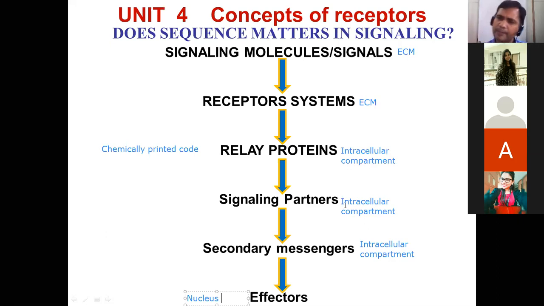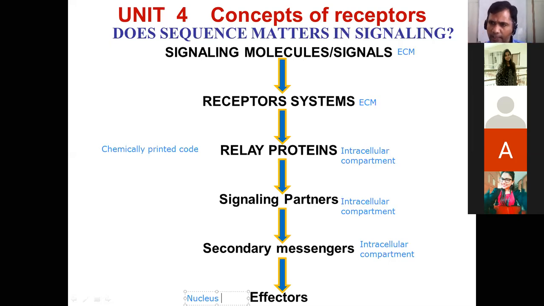Then within the cytoplasm, various cytoplasmic proteins like kinases are working. Then cyclic AMP, no doubt. Then within the nucleus, these transcription factors receive the signal. What signal? For growth. Then what is the meaning here? The meaning is that these transcription factors regulate the transcription of a set of genes. Those genes actually help the cell to grow and proliferate.